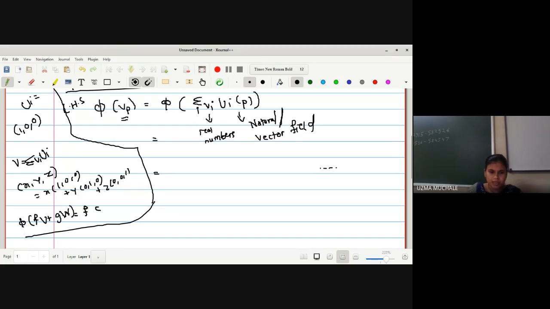So f as it is phi of v plus g as it is phi of W. Okay, right? So this property I'm going to use, you have to use as a reason here. What we can say, this f and g are real valued functions, so instead of f and g, we have real numbers. So we can keep them outside and write summation over I, which is common to both the terms, and phi of ui at a point P. Any doubt for this step?